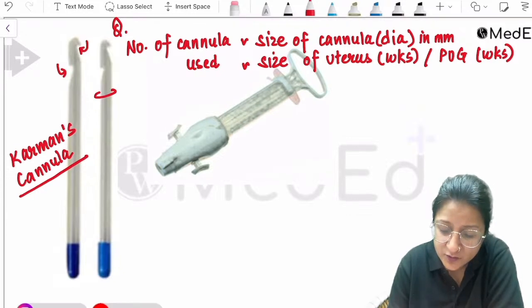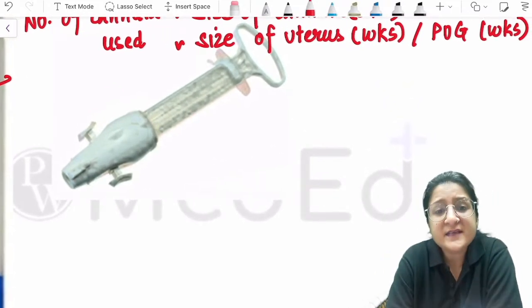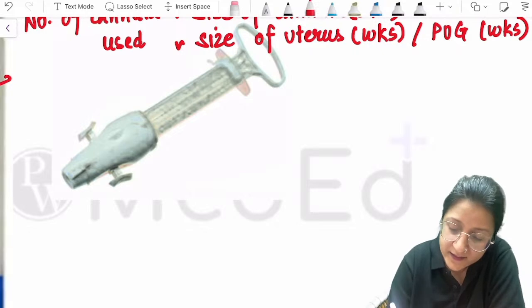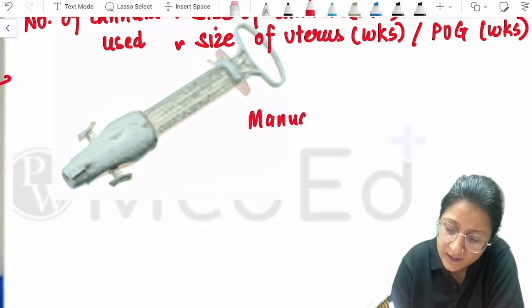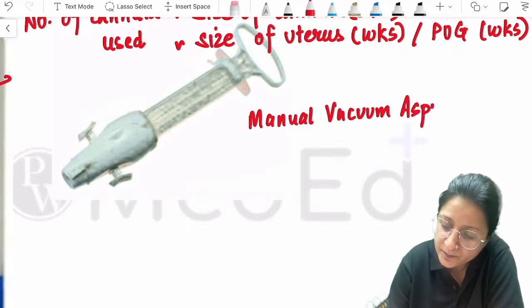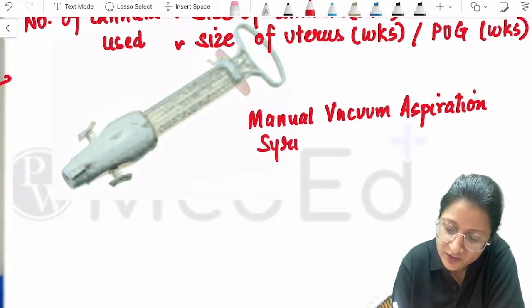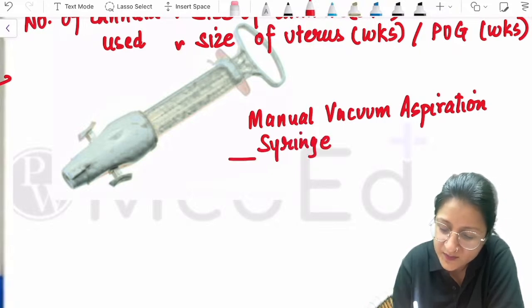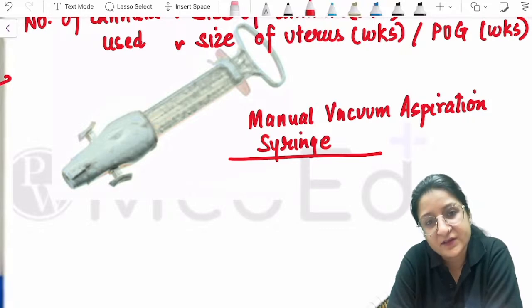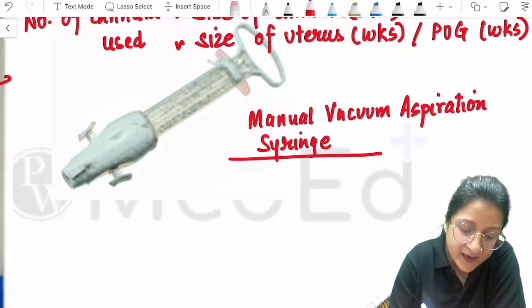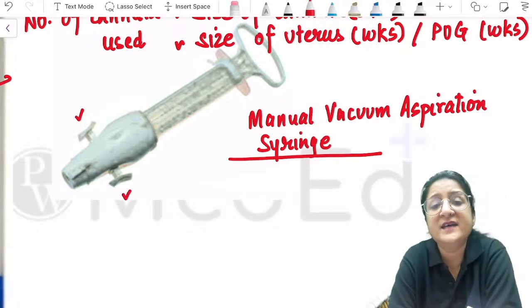Now this another instrument that you see here is the manual vacuum aspiration syringe. MVA syringe it is called, manual vacuum aspiration syringe. How do we identify? It has bivalves. It has two valves.